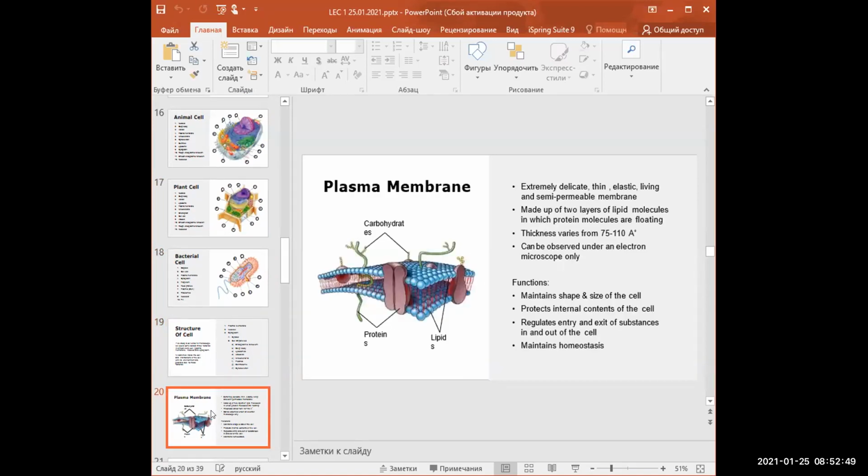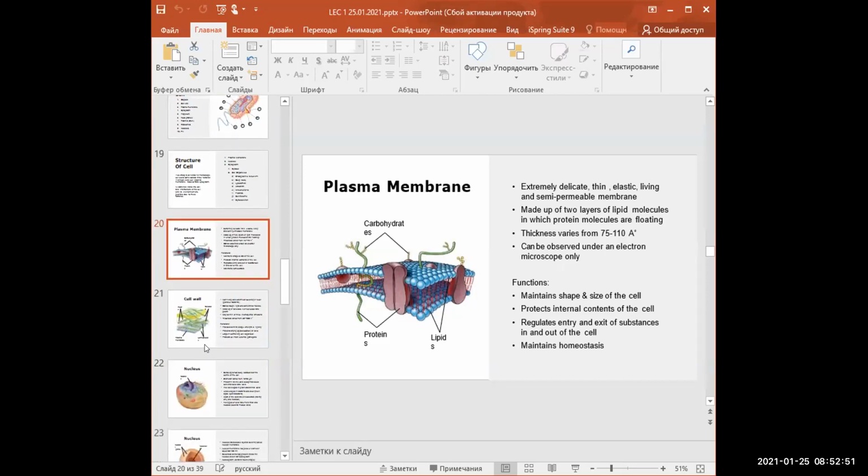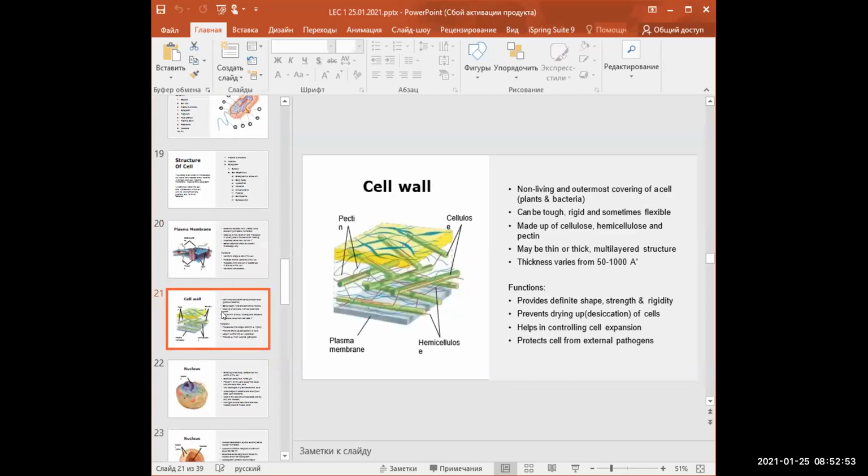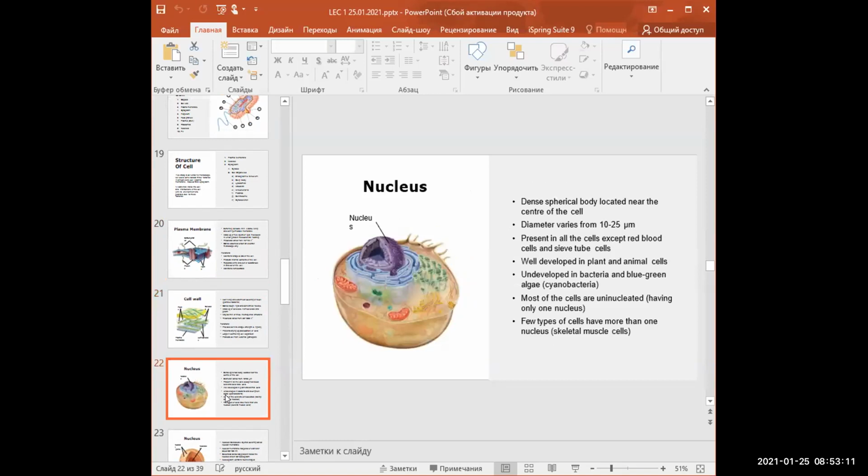Plasma membrane. Cell wall, non-living and outermost covering of a cell, for example, in plants and bacteria, can be tough, rigid, and sometimes flexible, made up of cellulose and other organelles. Nucleus.